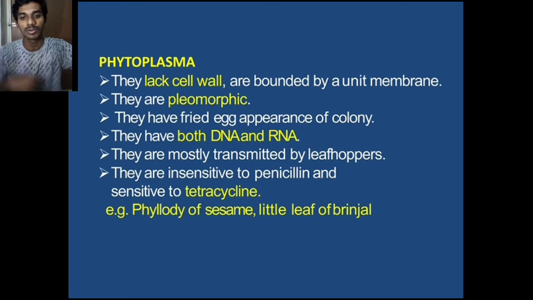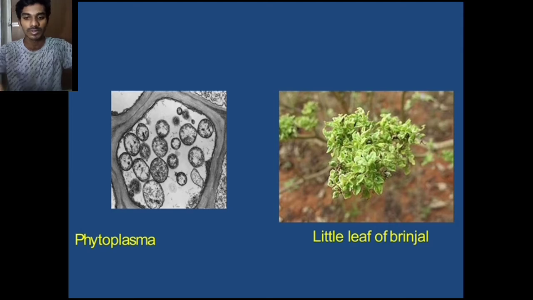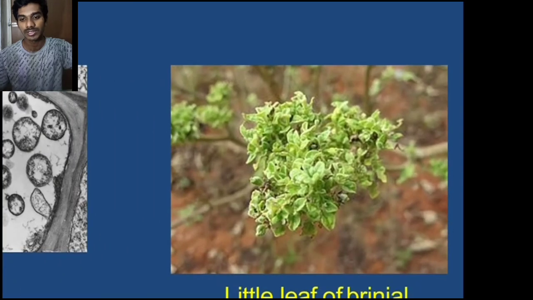Phytoplasma have both RNA and DNA. They are mostly transmitted by leafhoppers. They are insensitive to penicillin but sensitive to tetracycline. Tetracycline is very effective against phytoplasma disease. Examples are phyllody of sesamum and little leaf of brinjal. Phyllody means the floral parts are turned into leaves. In this photo, we see the little leaf of brinjal. The leaf size is reduced in this brinjal.